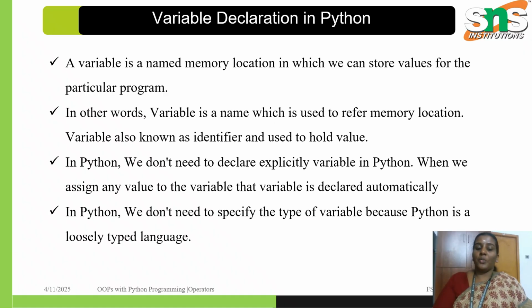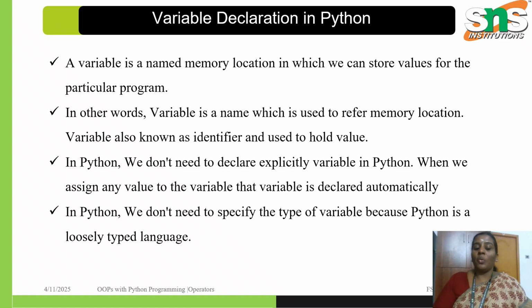So the next we are going to talk about variable declaration. A variable is a named memory location in a particular program where it stores the value. In other words, a variable is also a name to refer to a memory location. A variable is also known as an identifier used to hold a value.